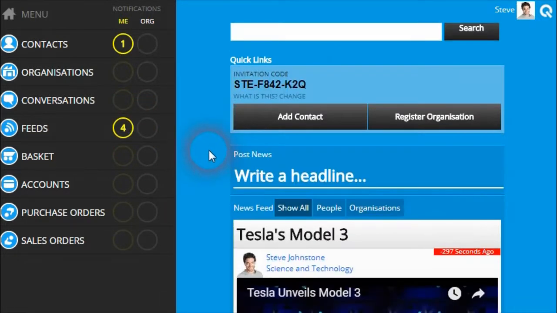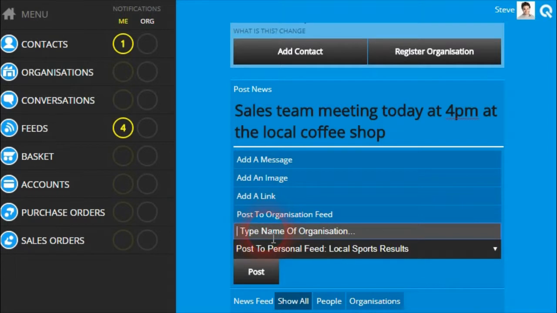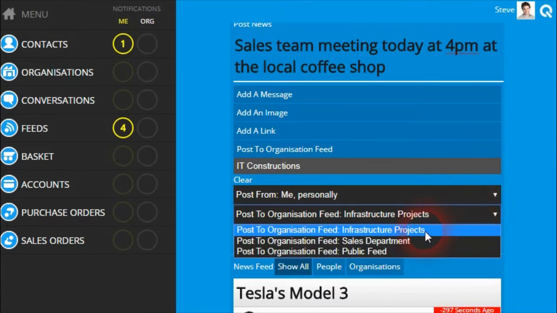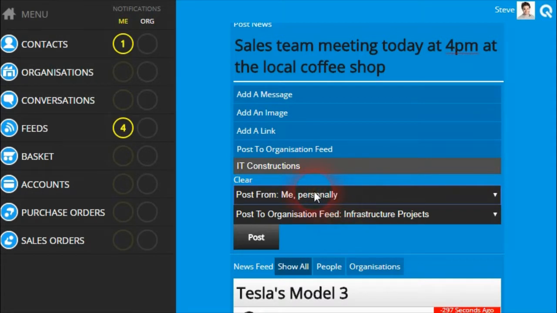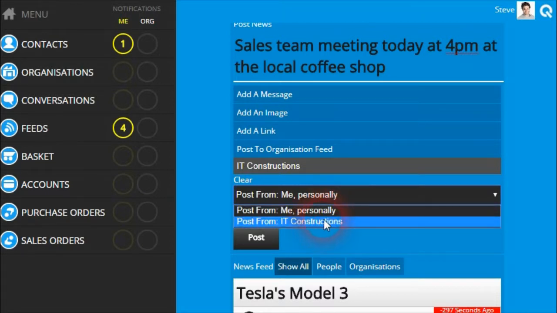The other part of posting on the news feed is that when you write a post, you also have the ability to post within an organization's feed from the news feed. So when I create a post, if I click on the post to organization feed, I can type in the name of the connected organization I wish to post within. So I've got this example organization here called IT Constructions. And then I can choose to post in the feeds of that organization I'm following. Because I've been set up permissions for that organization, when I post, I can either post as me as an individual person, or I can post on behalf of IT Constructions.